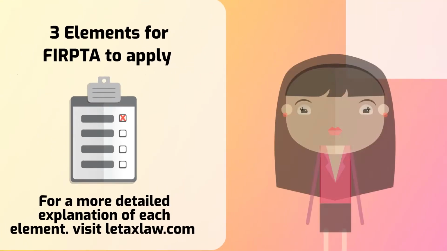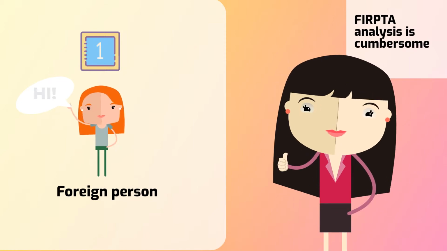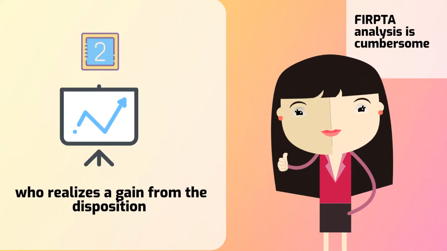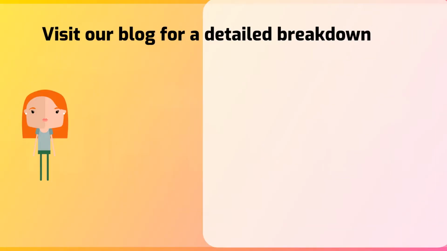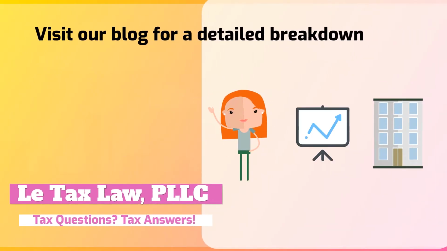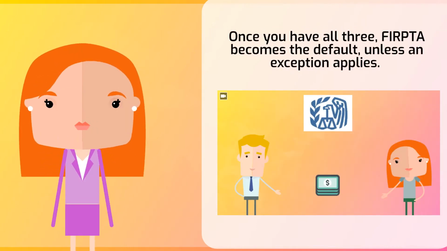For FIRPTA to apply, you'll need 3 elements. A foreign person who recognizes a gain from the disposition of the U.S. real property interest. Each of these elements are broadly defined. Once you have all 3, FIRPTA becomes the default, unless an exception applies.